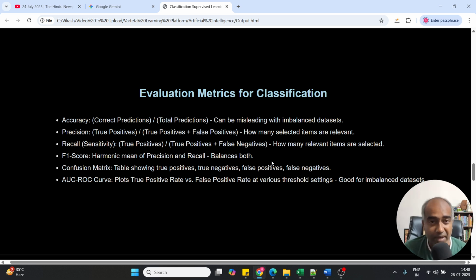But if the data is imbalanced... data should be balanced, which means that data should include all the data points equally. For example, if you are talking about the price of flats, then 1 BHK, 2 BHK, 3 BHK, 4 BHK, 5 BHK, all the relevant data points should be there, which help to decide the actual price.